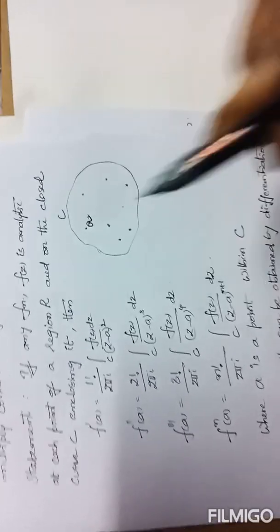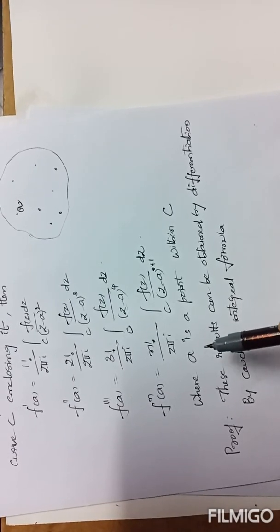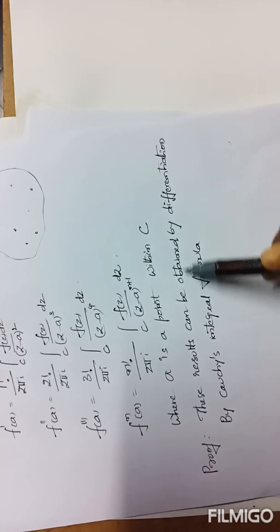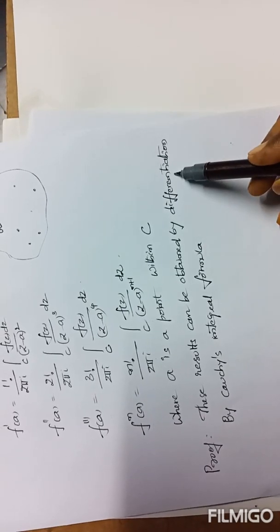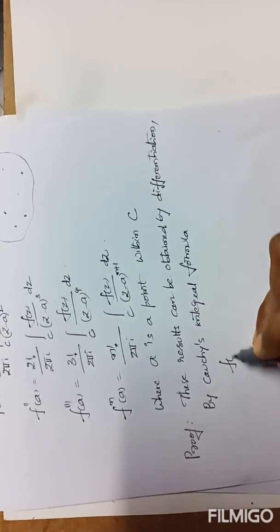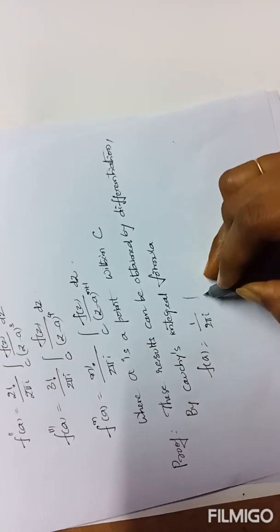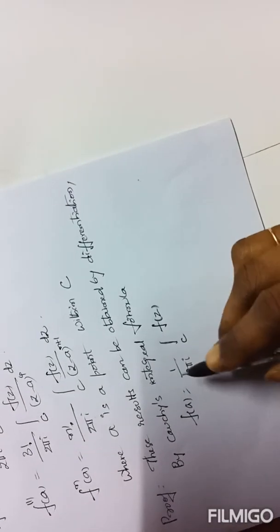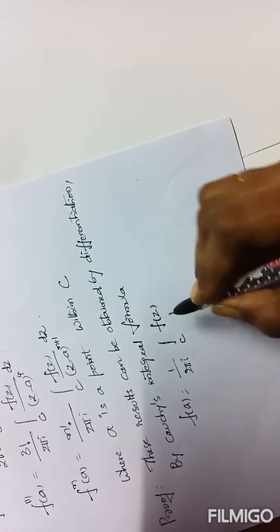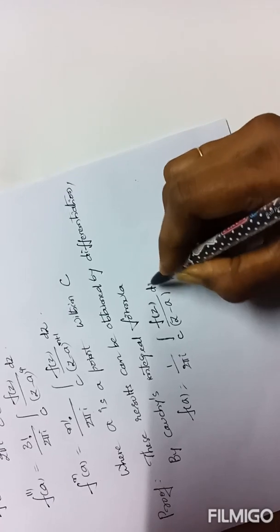To prove this, just differentiation of Cauchy's integral formula is enough, so these results can be obtained by differentiation. By Cauchy's integral formula we know that f of a equals 1 by 2 pi i integral over C f of z by z minus a dz.